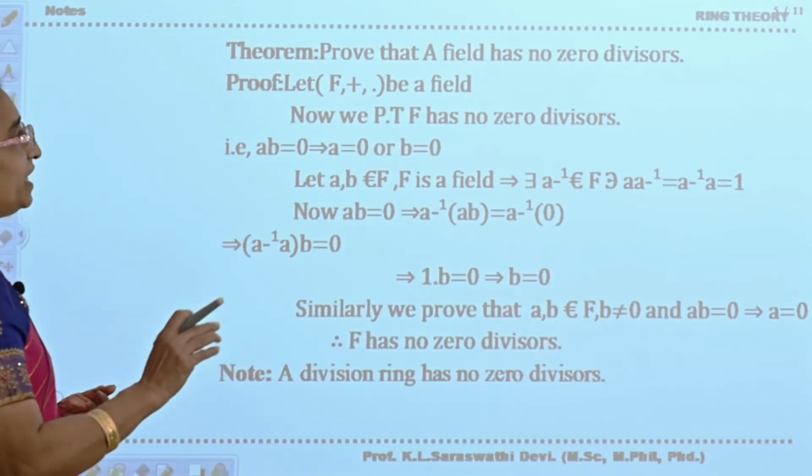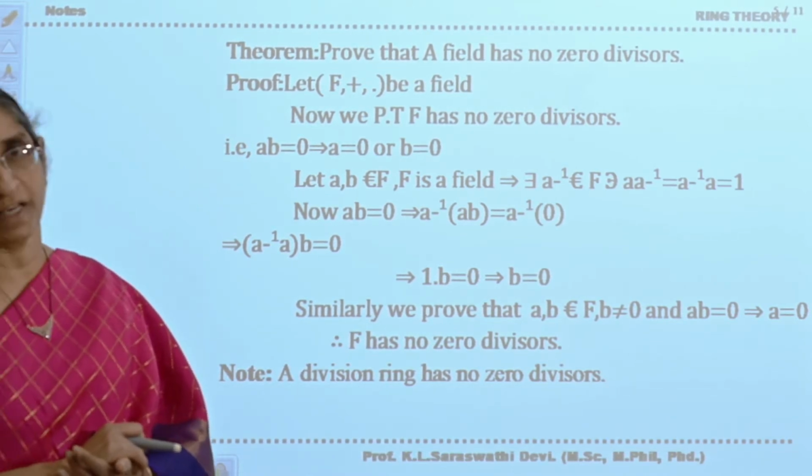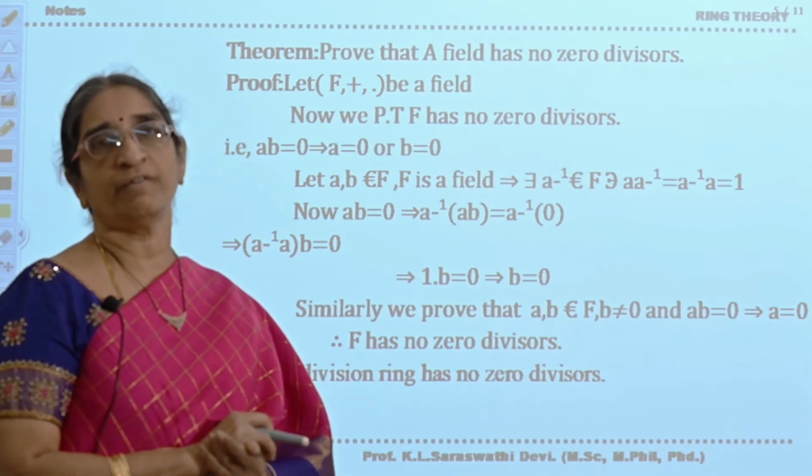Prove that a field has no zero divisors. A field has no zero divisors. What do you mean by zero divisors?